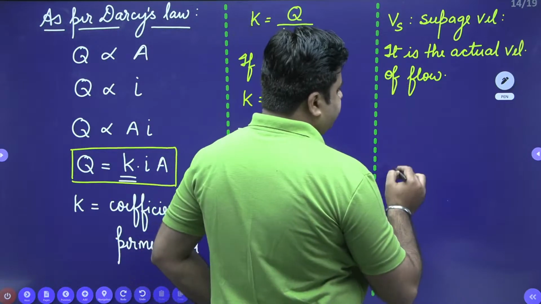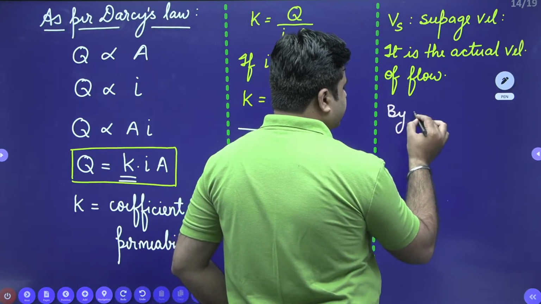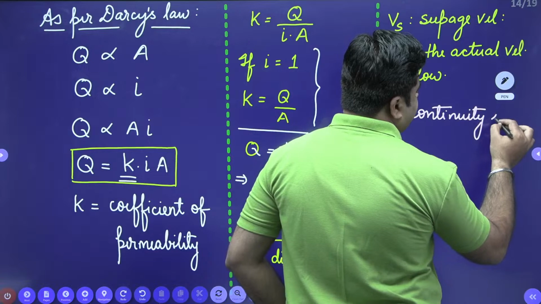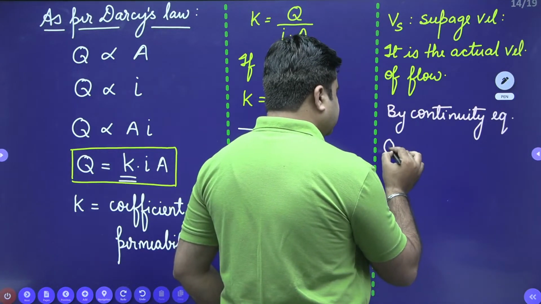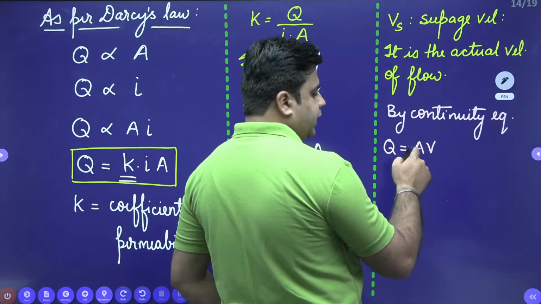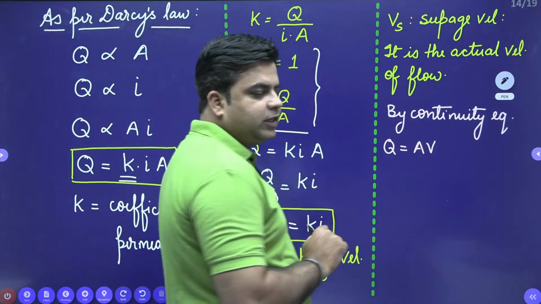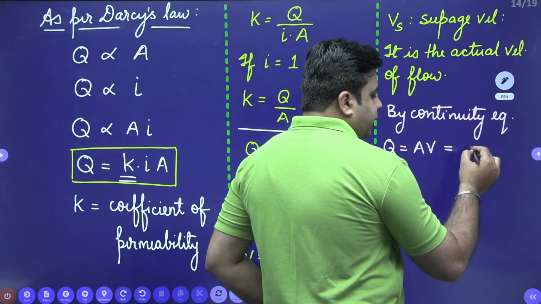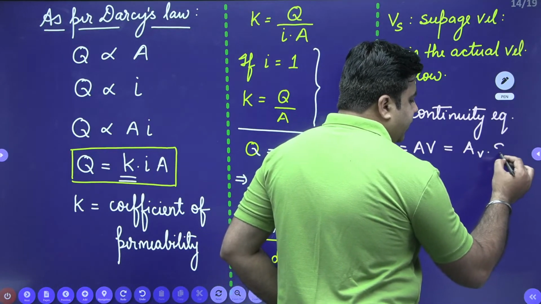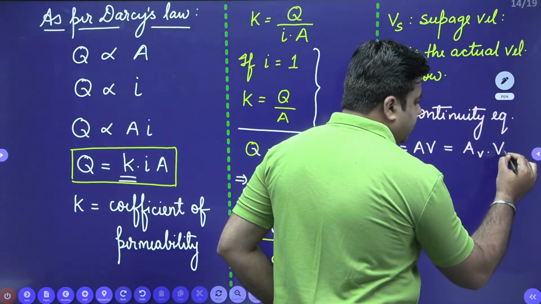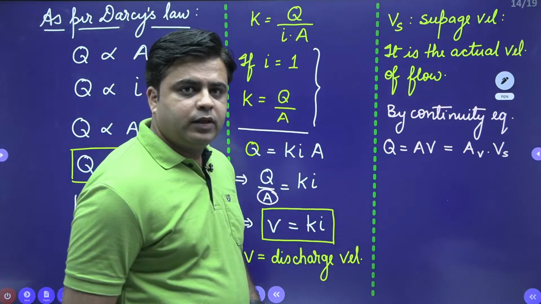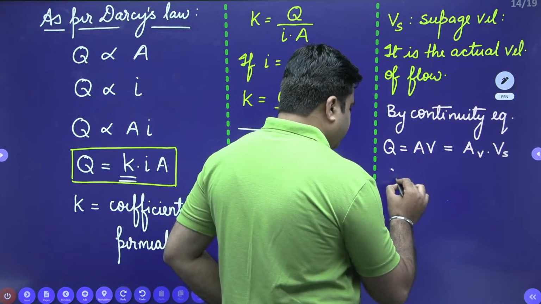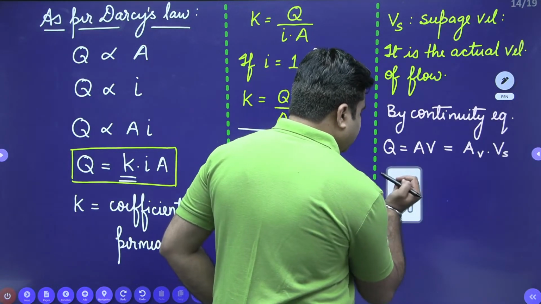Now, how to calculate the seepage velocity? By the continuity equation, I can write discharge Q is equal to A into V, where A is the complete cross-sectional area and V is the discharge velocity calculated using this complete area A, is equal to the area of voids multiplied by the seepage velocity Vs. Now just rearrange this.